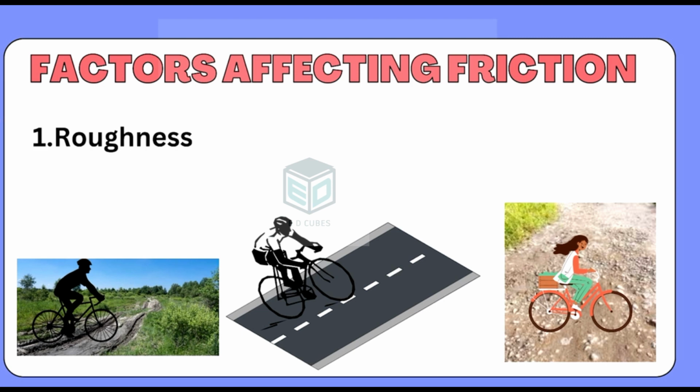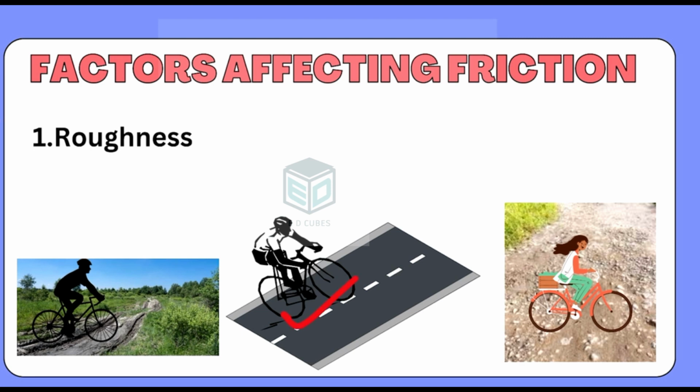Let us assume three cases here. One is a boy riding a bicycle on a muddy road, the second is a boy riding a bicycle on a smooth road, and a girl who is riding a bicycle on a very uneven road. So here, as you can see, it is very difficult for the rider to ride the bicycle. Why? Because the surface is not smooth, it is rough and bumpy as well.